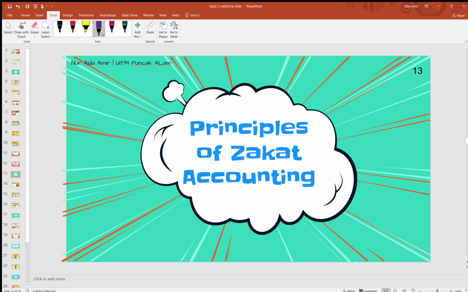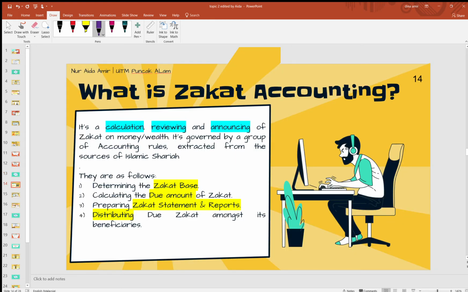Right now in Zakat accounting, there is also a principle that you need to follow when you do accounting on Zakat. Let's see what Zakat accounting is. Zakat accounting is the calculation, reviewing, and announcing of zakat on money. It is governed by a group of accounting rules, and extracted from the source of Islamic Sharia.